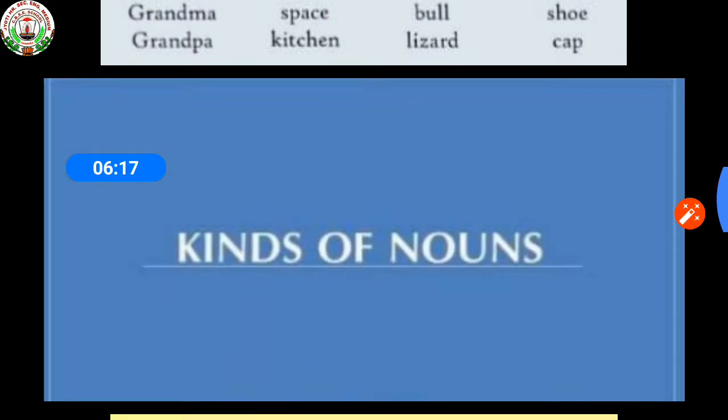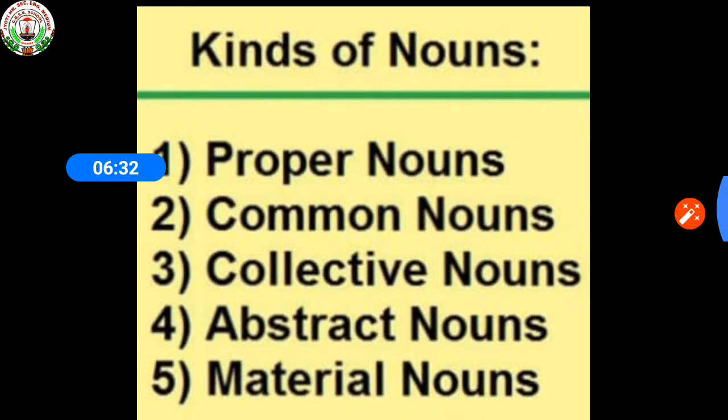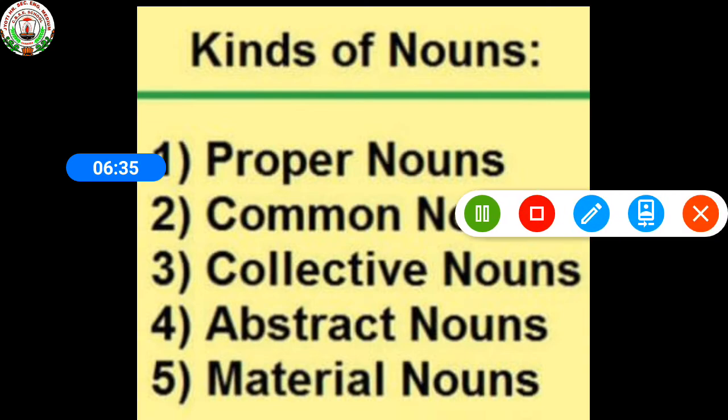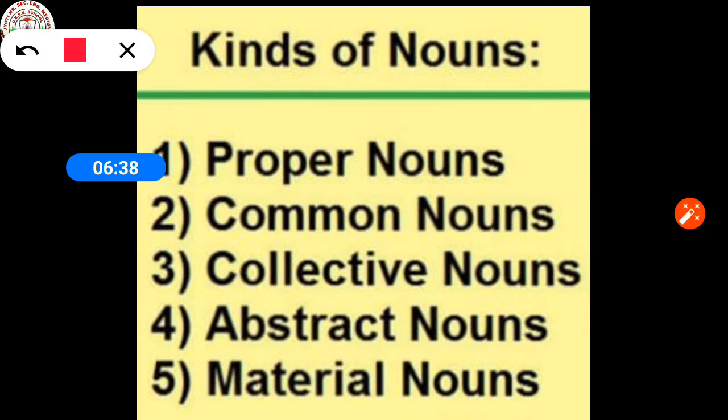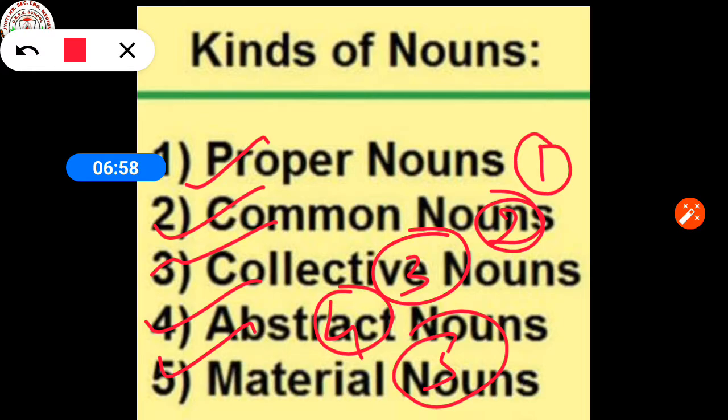Now, we are going to see the kinds of nouns. So, nouns come in a lot of different shapes and sizes. The first one, proper nouns. Second one, common nouns. Third one, collective nouns. Fourth one, abstract nouns. And fifth one, material nouns. These are all kinds of nouns.